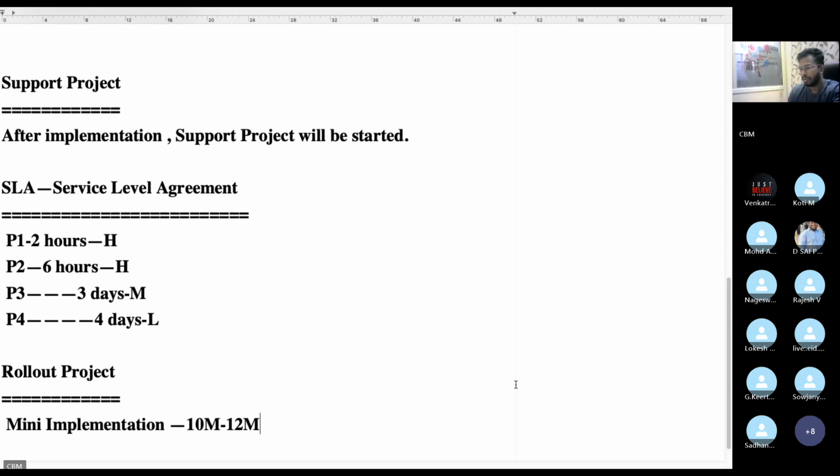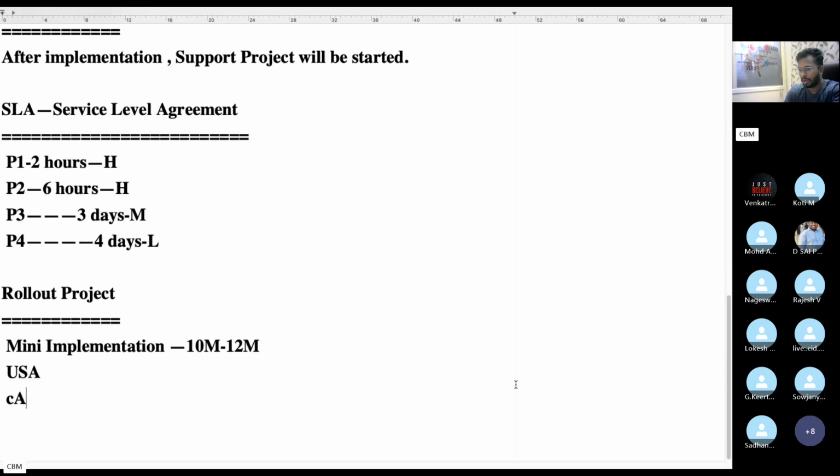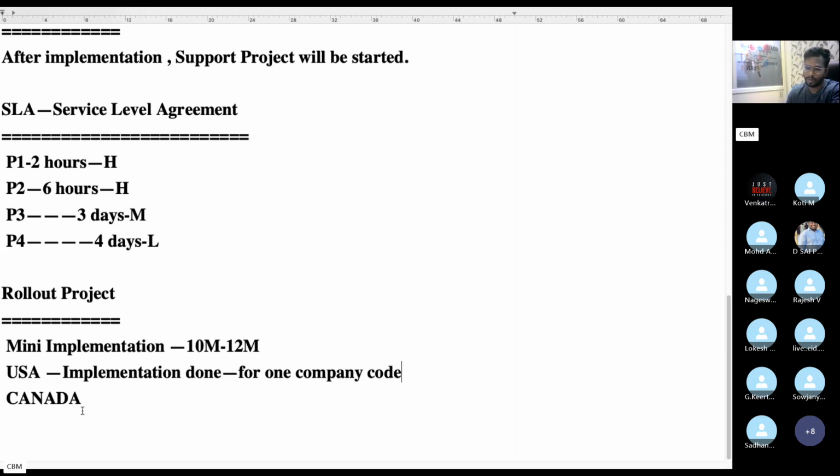Rollout means the implementation part is already done, for example, for USA, Canada. For the USA company code, implementation is already done. For the Canadian company code, implementation is not done.